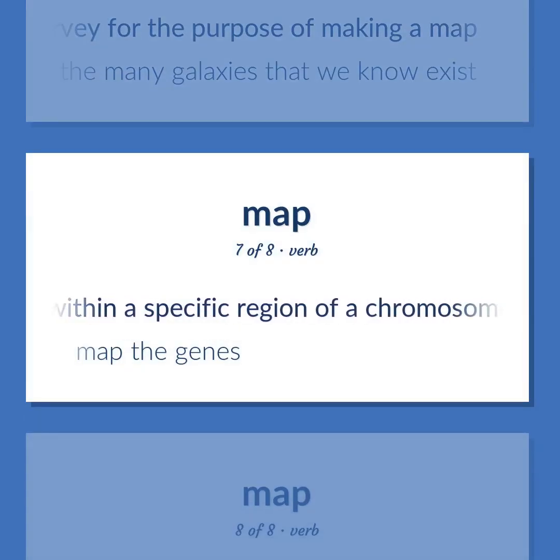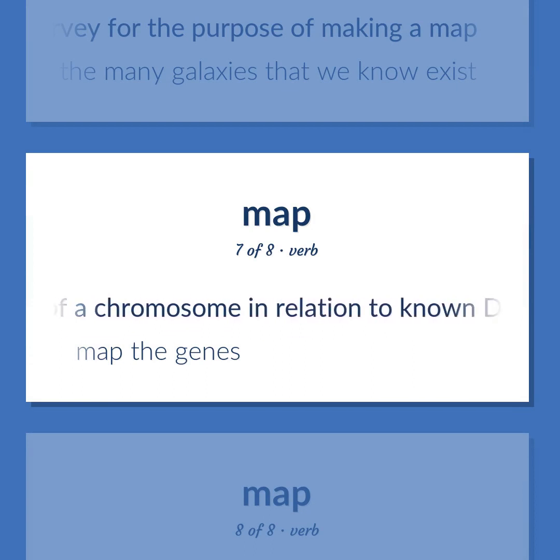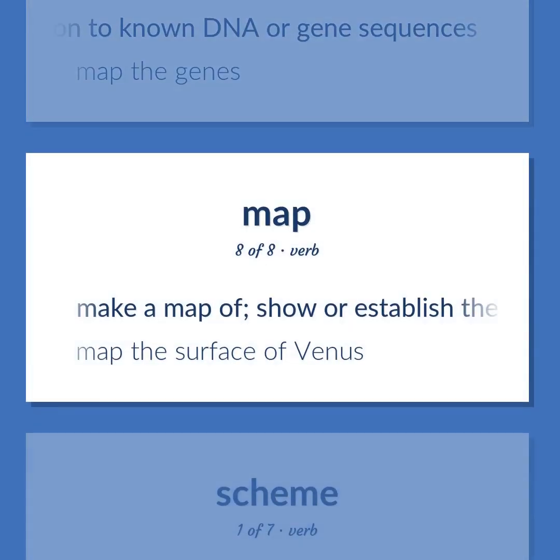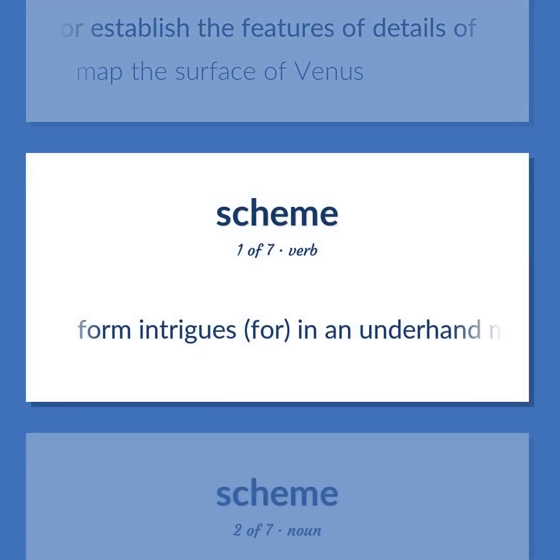Locate within a specific region of a chromosome in relation to known DNA or gene sequences. Map the genes. Make a map of. Show or establish the features of details of. Map the surface of Venus. Form intrigues, for, in an underhand manner.